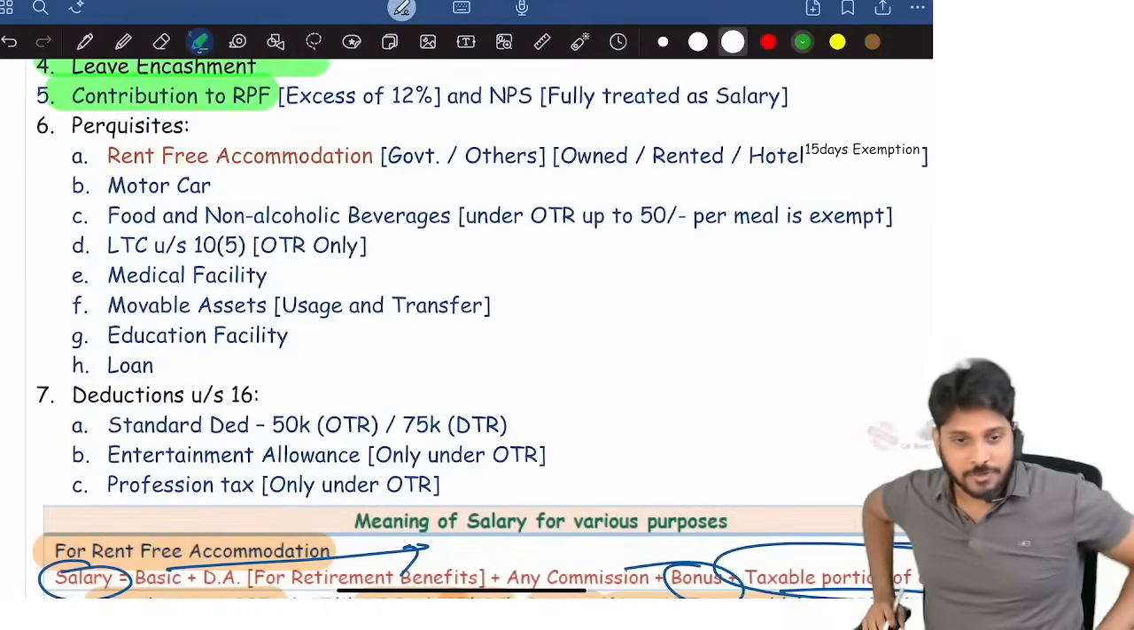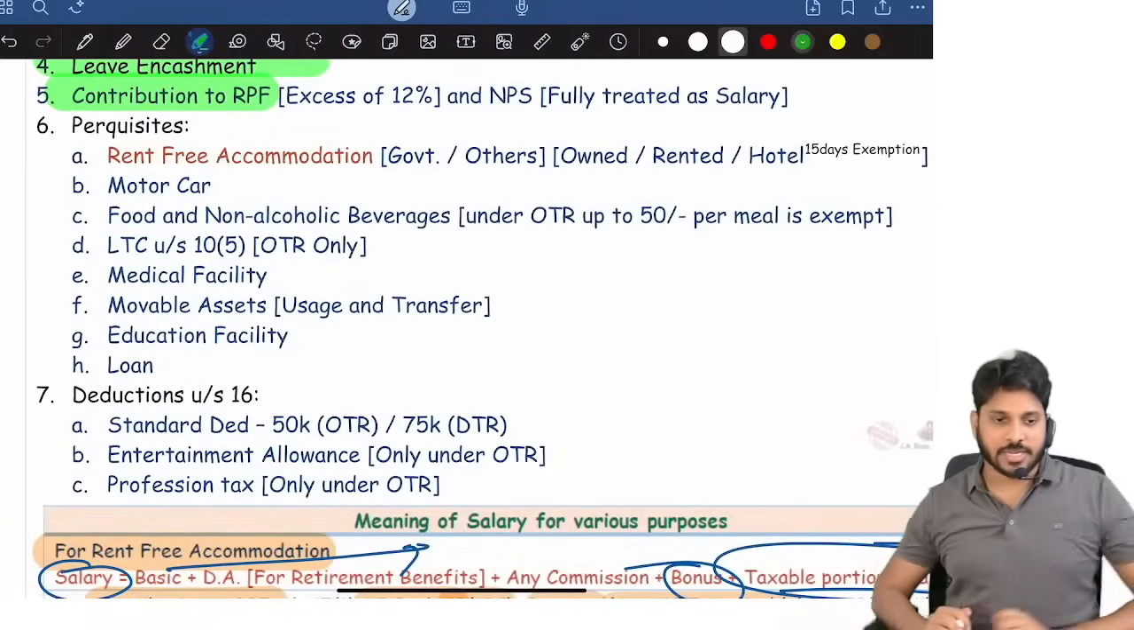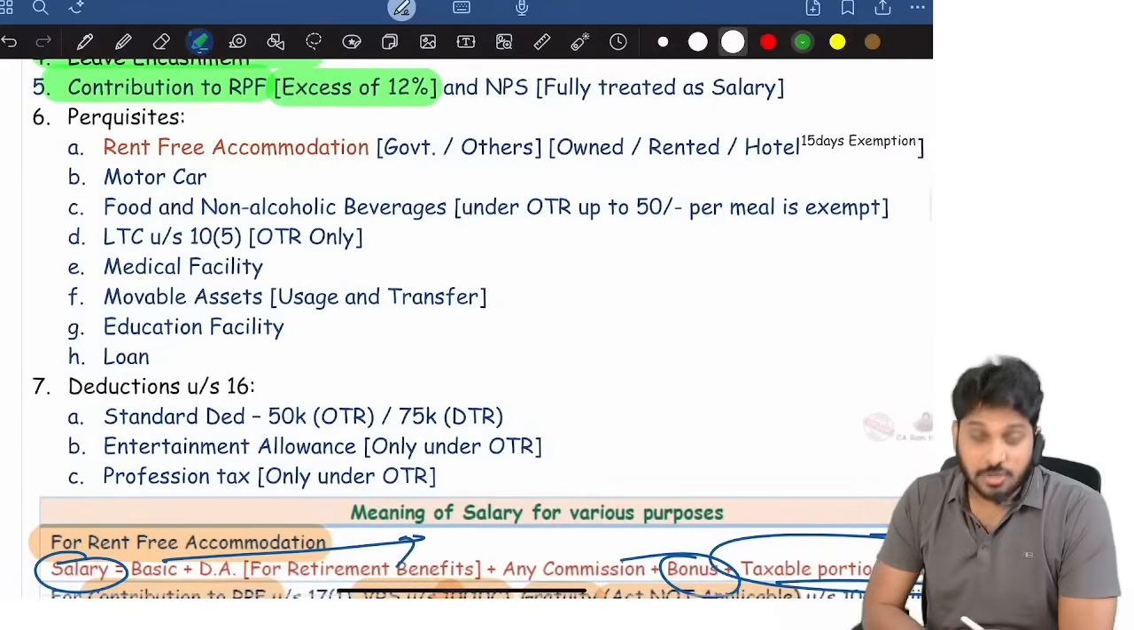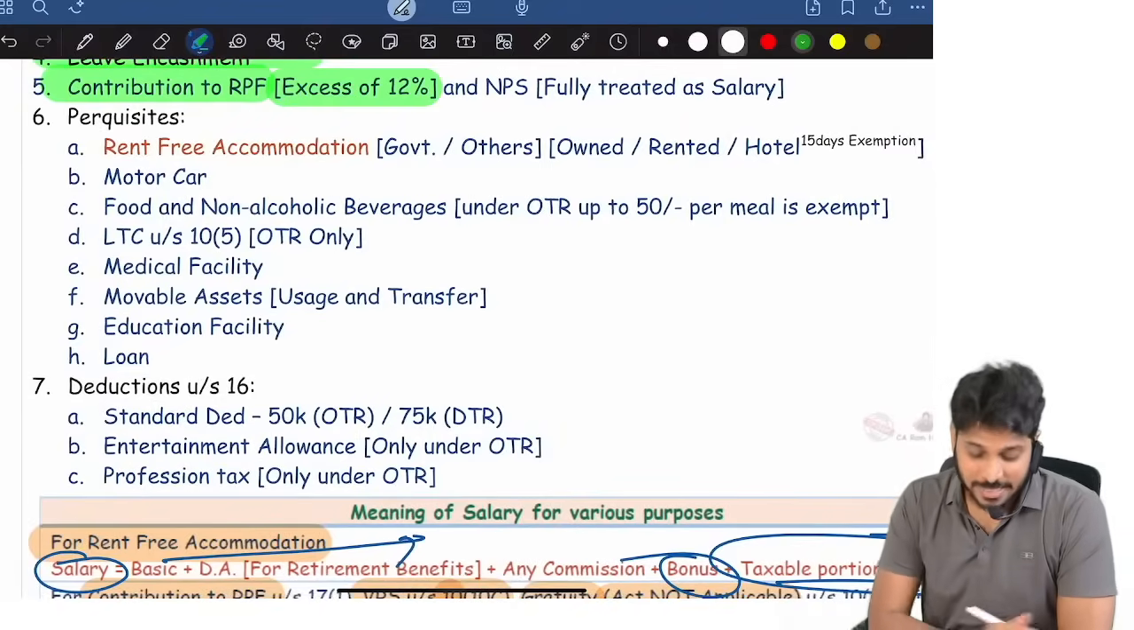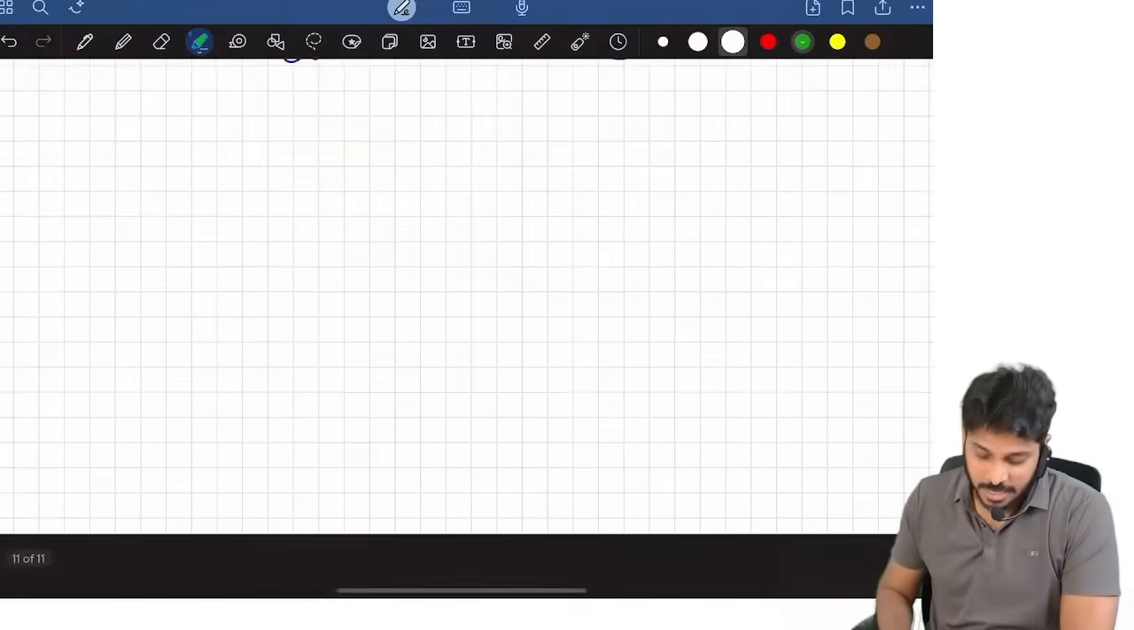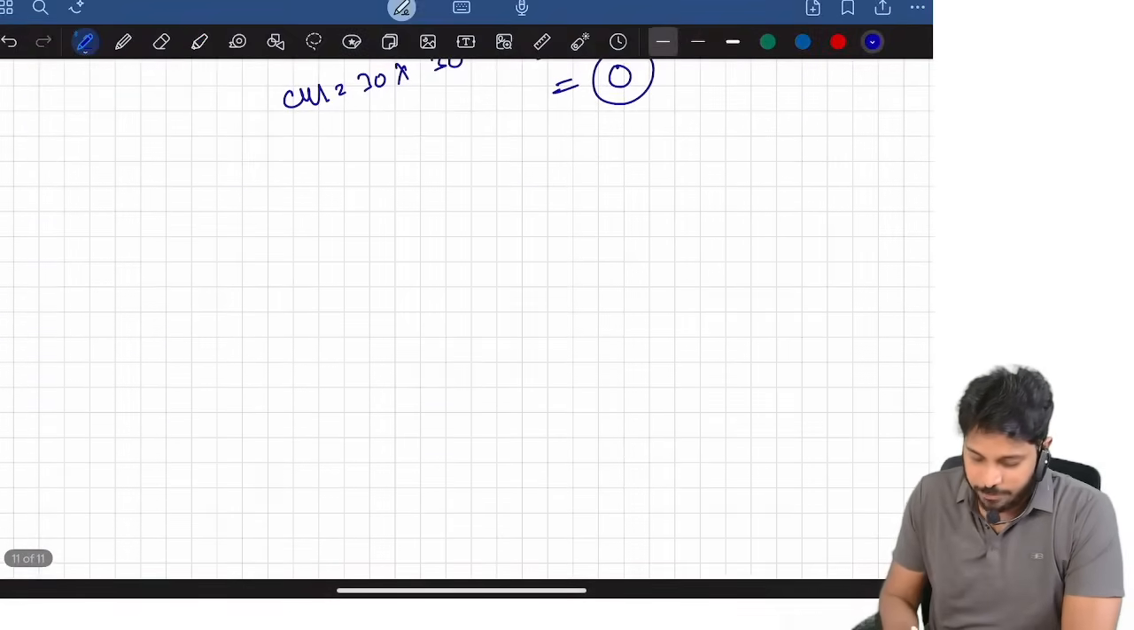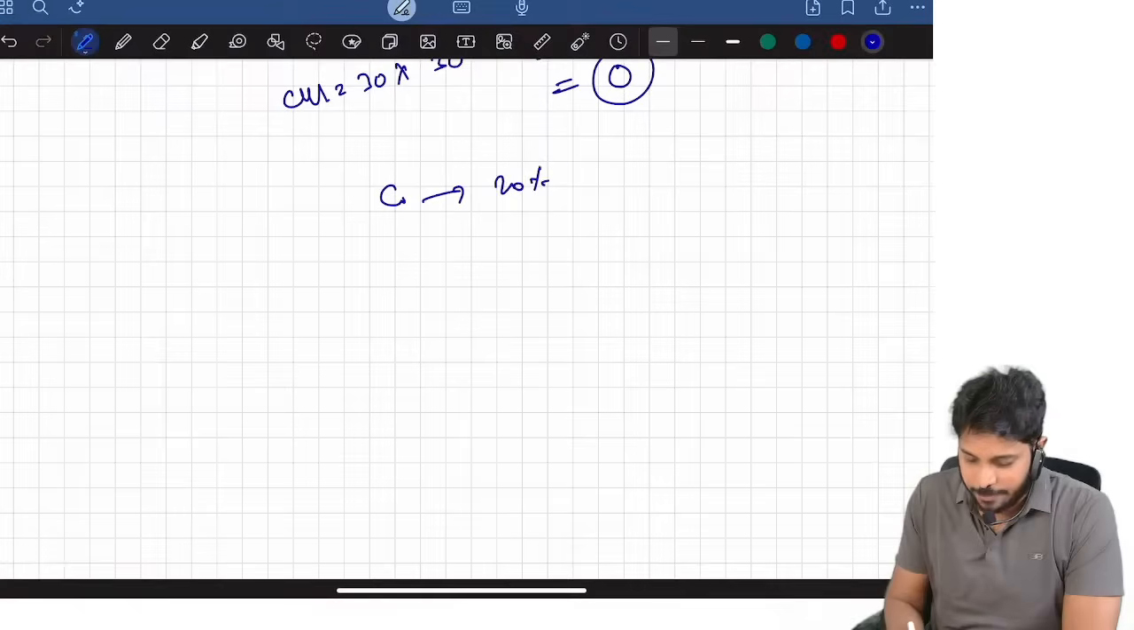Contribution to RPF. Sometimes in the exam they'll give you contribution to recognized provident fund. Excess of 12% is taxable, up to 12% is exempt. What many students will do, here is the mistake. For example, in the exam they'll give you that the employer company contributed 20% of basic salary, and for example they said 2 lakhs.